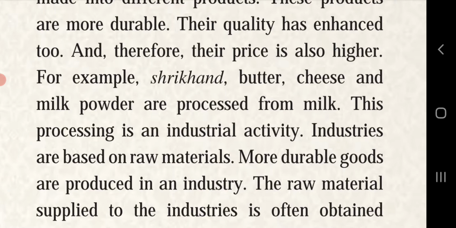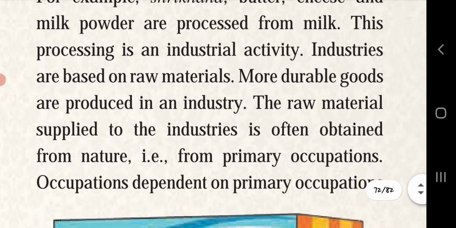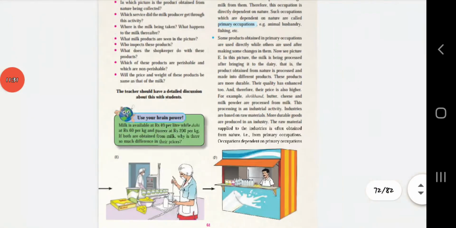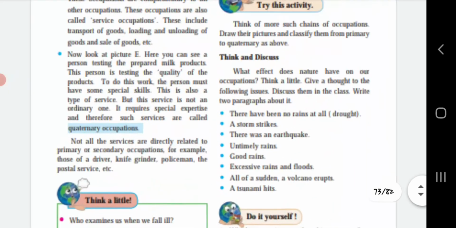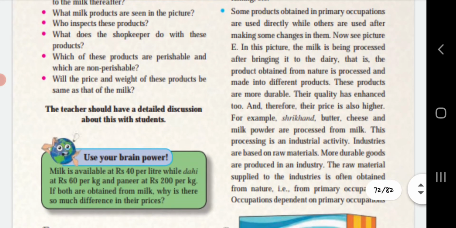This processing is an industrial activity. Industries are based on raw materials. More durable goods are produced in an industry. The raw material supplied to the industries is obtained from nature, that is, from primary occupations. Occupations dependent on primary occupations are called secondary occupations. So let's see what secondary occupations are.